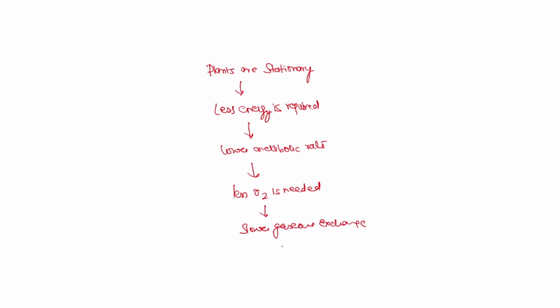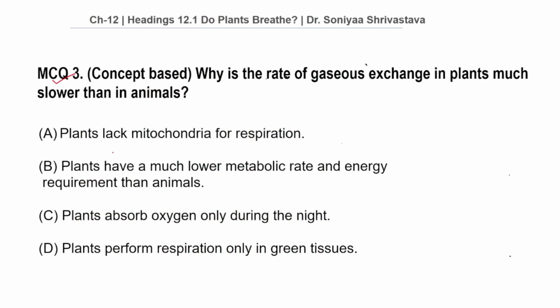Consequently, they exchange gases with the environment at a much slower pace than animals. Now let us see our options. So student, our correct option is option B, that plants have a much lower metabolic rate than animals because they do not perform rapid movements. Therefore, their demand for oxygen is lower and gaseous exchange occurs slowly through diffusion.